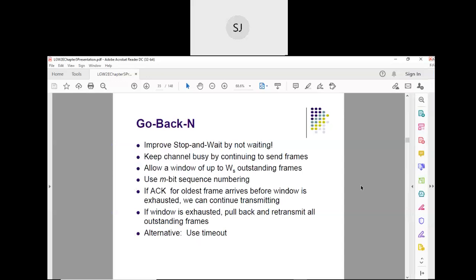Go back and protocol. Now assume that, in case of sliding window protocol, what are we doing? Yes, tell me. Sliding window protocol that we have studied, what are we doing? Tunga, can you answer?